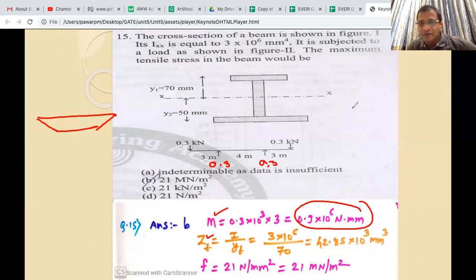So if you see, this part is like a cantilever beam, and then it will push down like this. So the bottom part will be compressive and the top part will be tension. So that you have to understand.